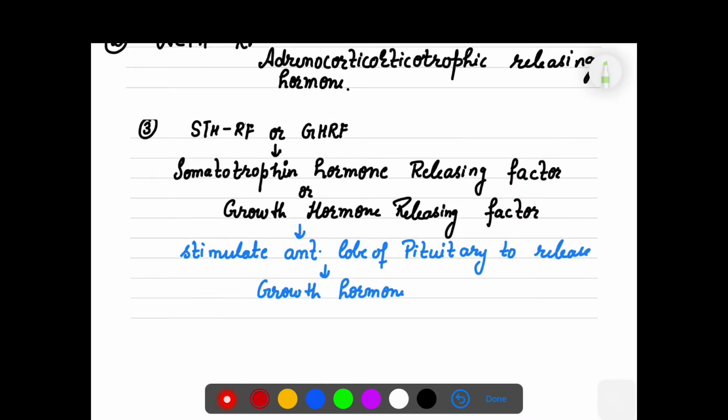Next is ACTH. Again, it is a releasing factor which acts on our anterior pituitary, adrenocorticotropic releasing factor, or releasing hormone. Again, it helps in the secretion of adrenocorticotropic hormone.